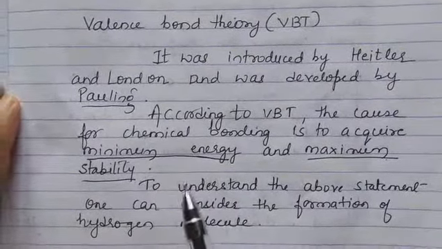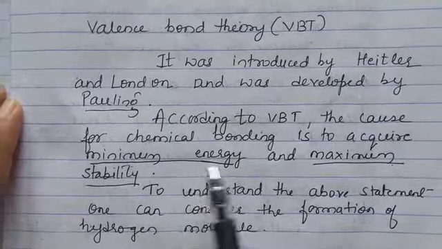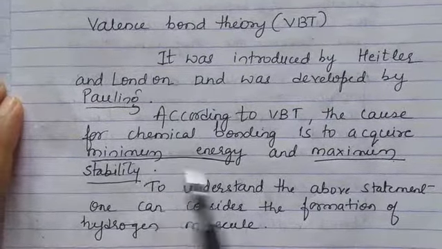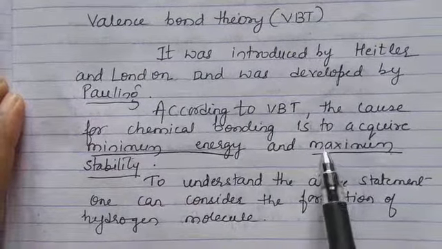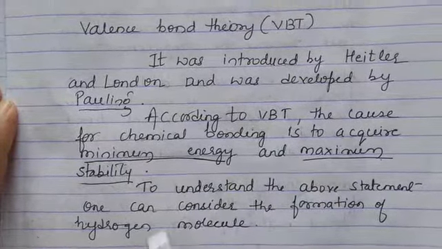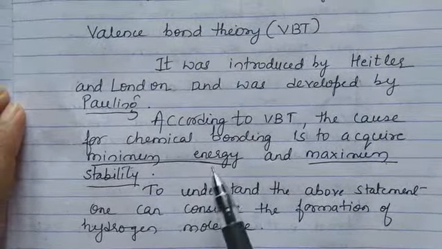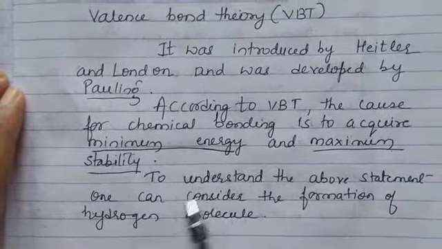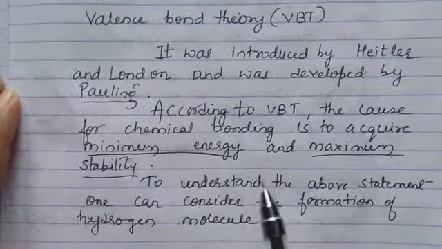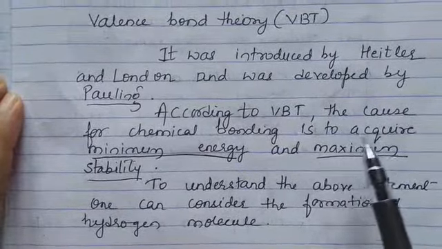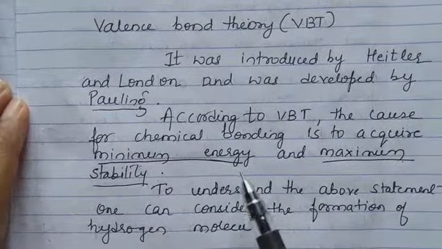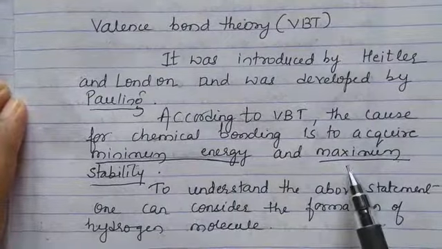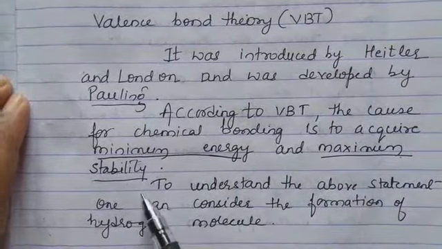Whenever a molecule is formed, it will have minimum energy and maximum stability. If it is the reverse, with maximum energy and minimum stability, then the molecule will not be formed at all. So, what is the principle for any molecule to be formed? Two points: it should attain minimum energy and it should have maximum stability.